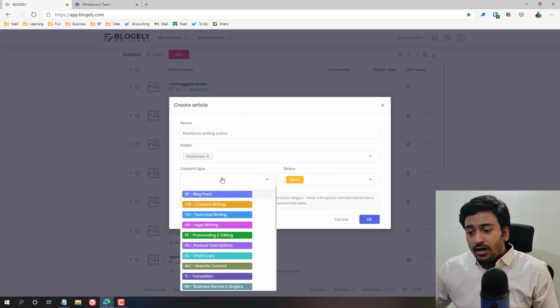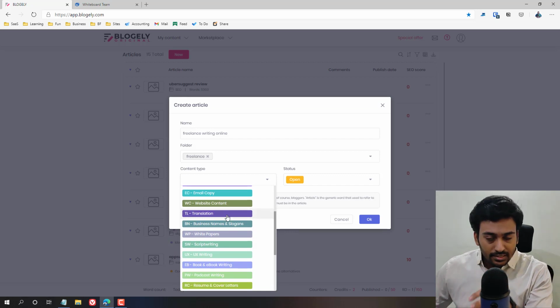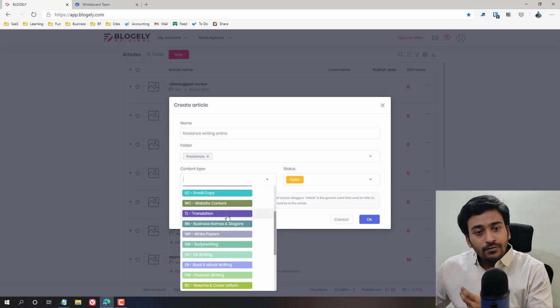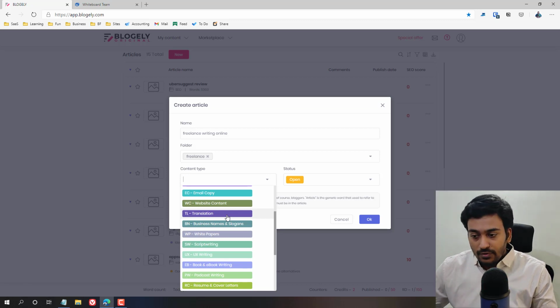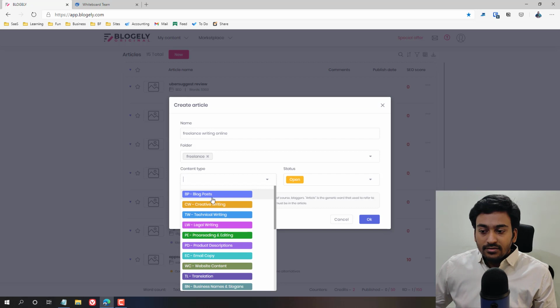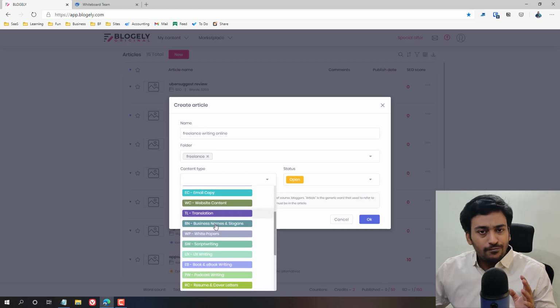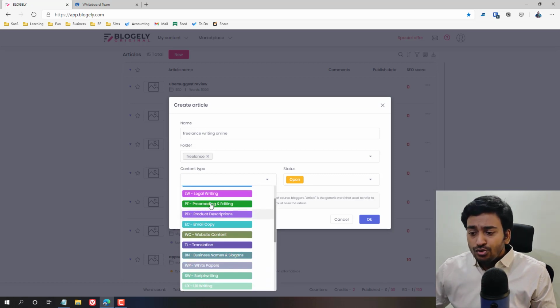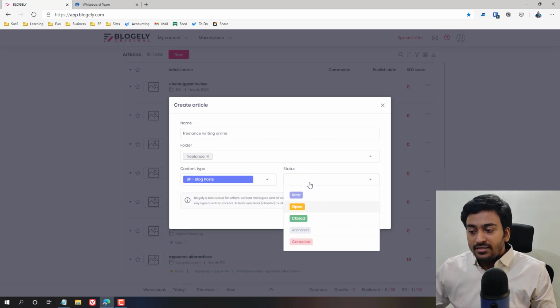There are no differences inside the project, but it helps you classify the content in a better organized way, and it will also color code it differently. It's asking whether it's a blog post, creative writing, technical writing, all these different options are there. You choose whichever suits you.